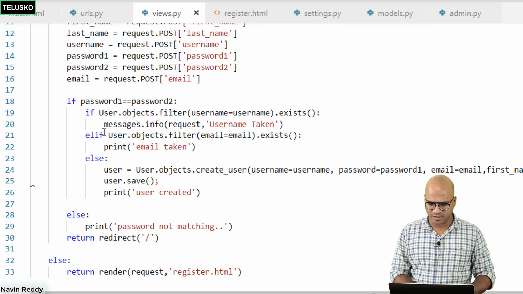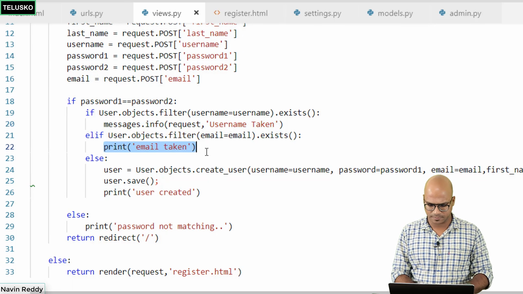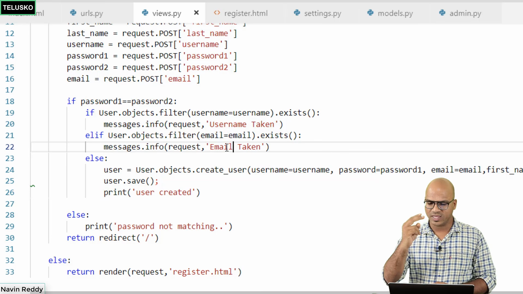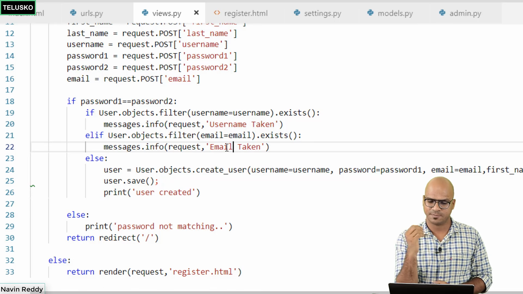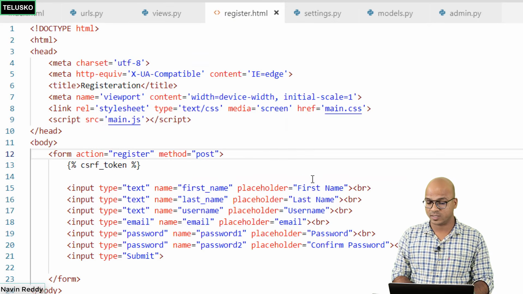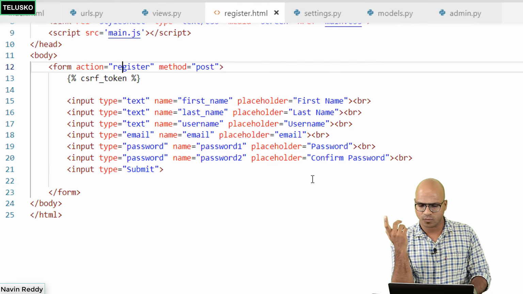The same thing can be done for the email taken. Let's do that. So we'll copy and paste it here, and then here we'll say email taken. Now we are sending these messages to the page, but then nowhere in the page, if you go back to your register.html, we are not printing the message, right? We should be also printing the message. What do you think, how it will work?